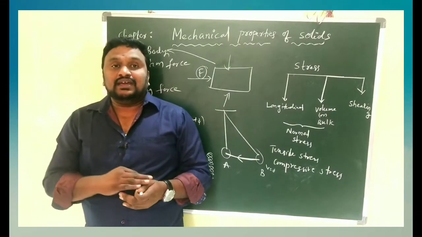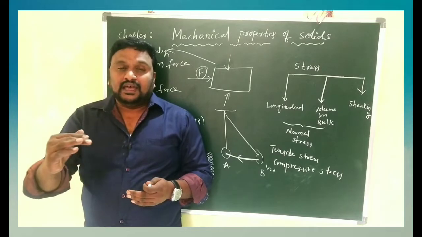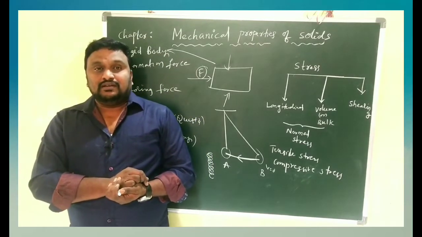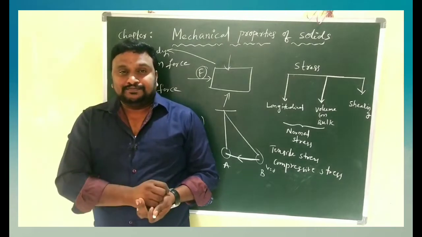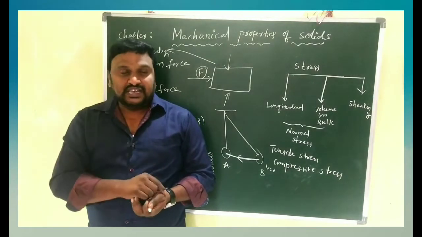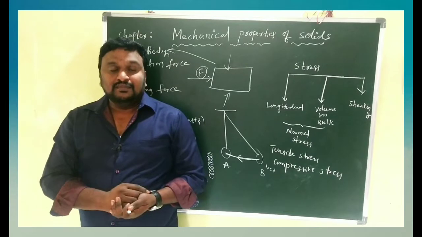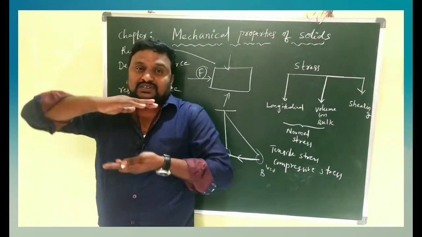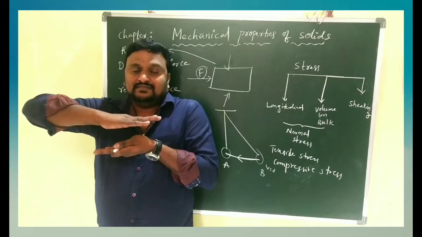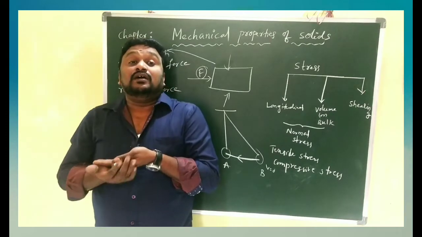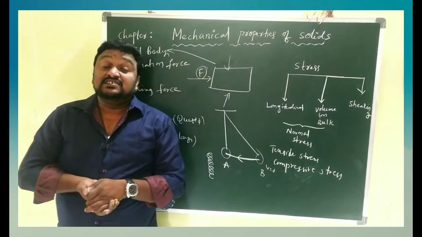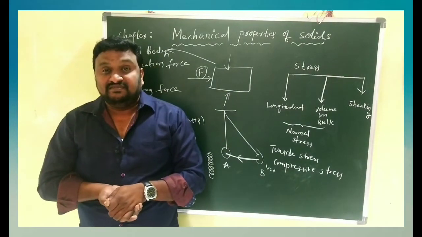And what is meant by elasticity and what is meant by plasticity? We take some rubber, or the same spring example, or a sponge. That block of sponge is compressed like this, and once you remove your hand, it again gains its original shape and size.